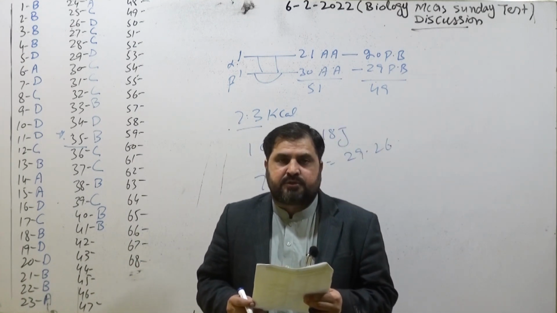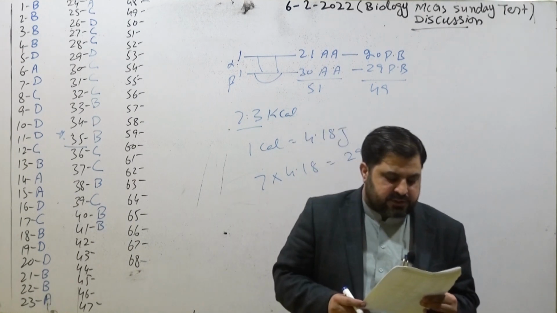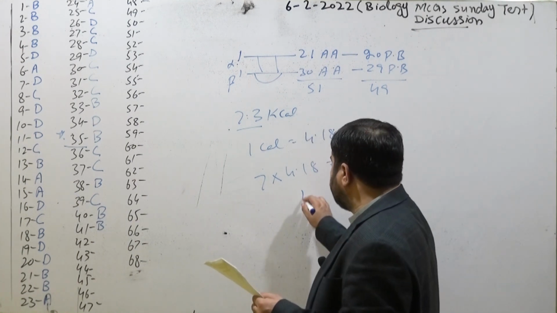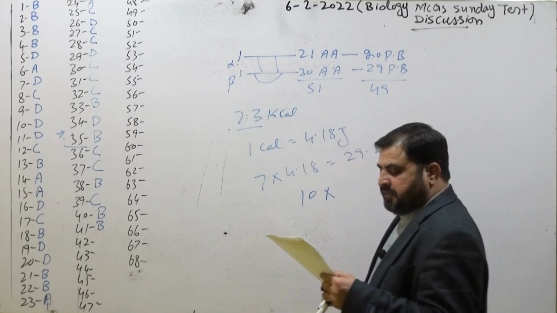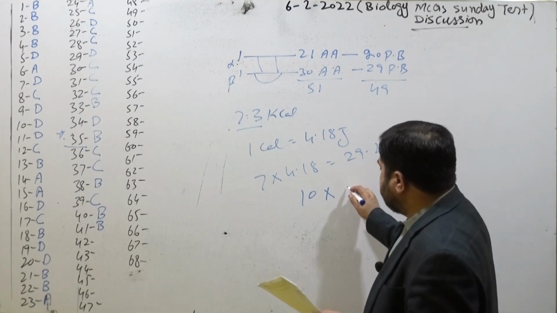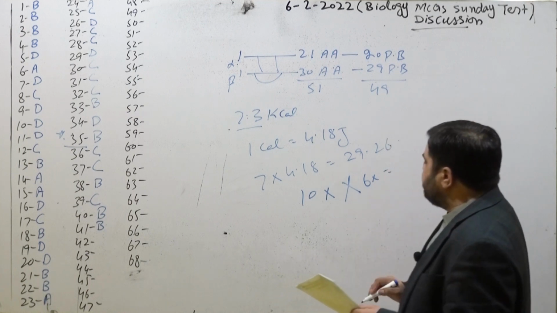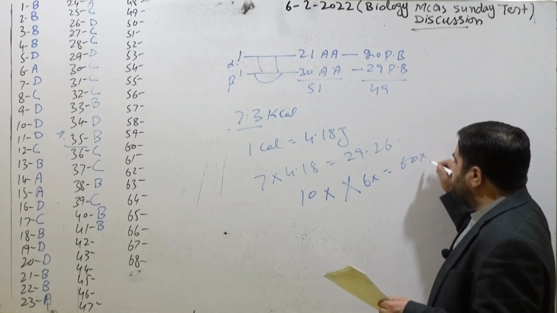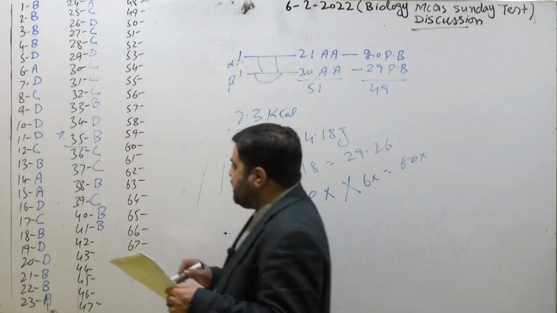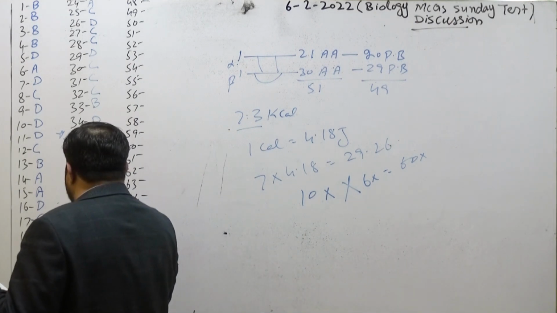Coming toward the next MCQ, that's 42. If objective lens is 10x, and the eyepiece is 6x, so magnification power will be 60x. So that's why correct option of 42 number MCQ, that is option A.